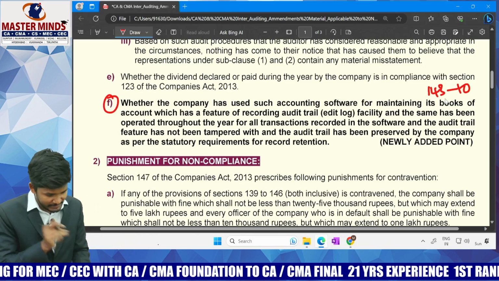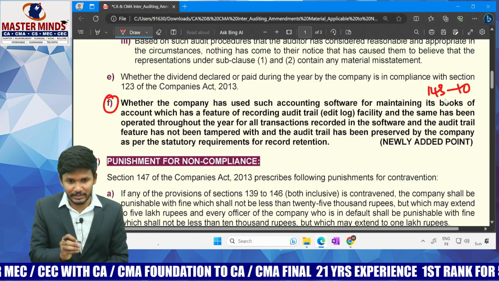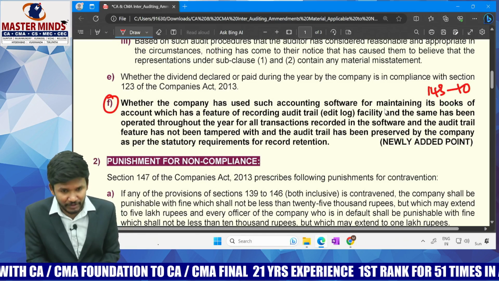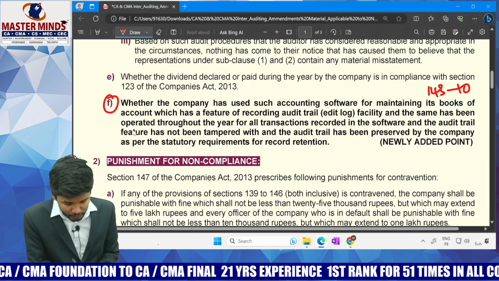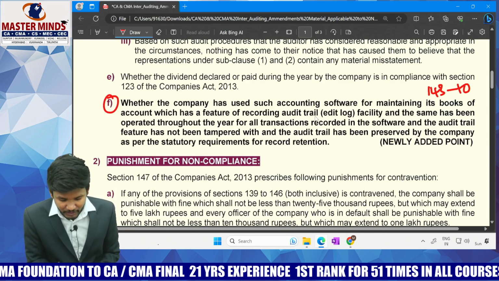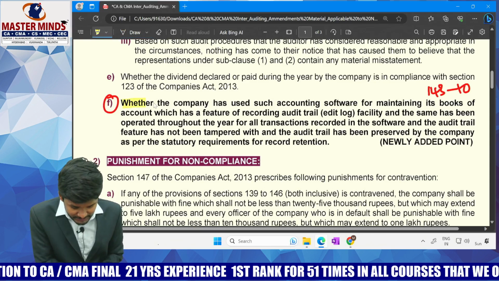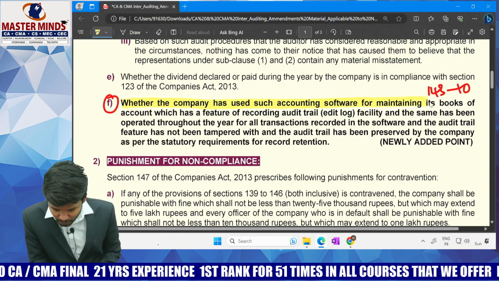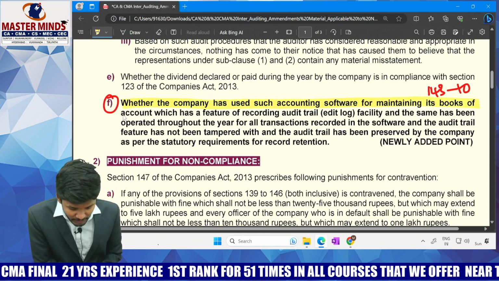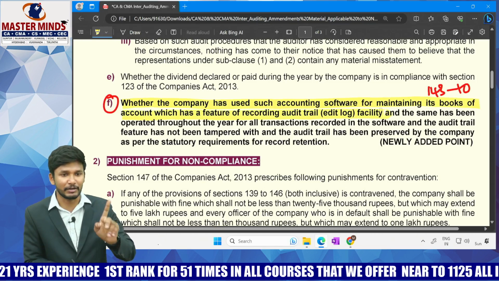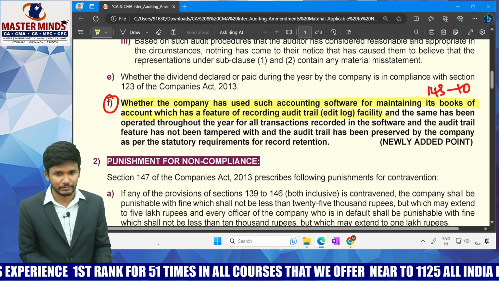Let's see the content. What it is telling here is very simple. Whether the company has used such an accounting software for maintaining the books of accounts, which has a feature of recording audit trail or edit log facility. This is the first and foremost statement. That becomes the first part of this provision.